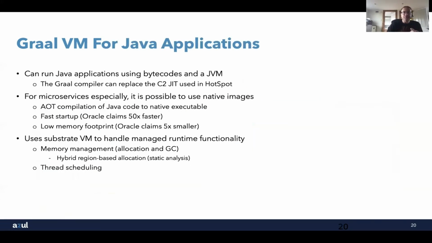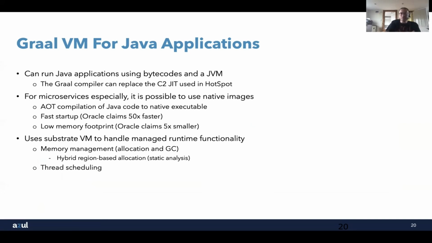Now, from a performance point of view and for Java applications, as I said, you can run just straight bytecode. You're replacing the C2 JIT compiler with the Graal compiler and get hopefully better performance that way. For microservices, what people are often looking at is using a native image. So now we're doing ahead of time compilation and generating a native executable specific to a platform.